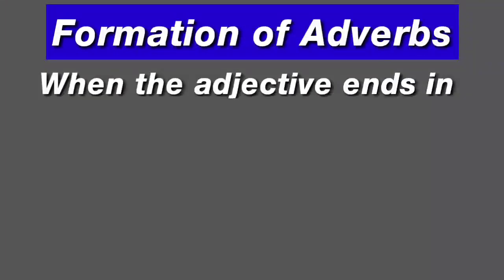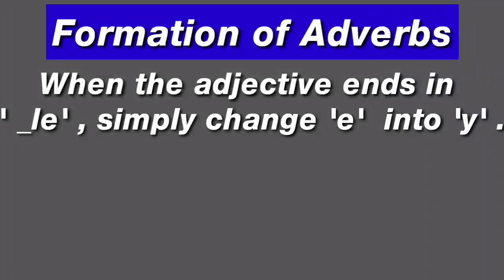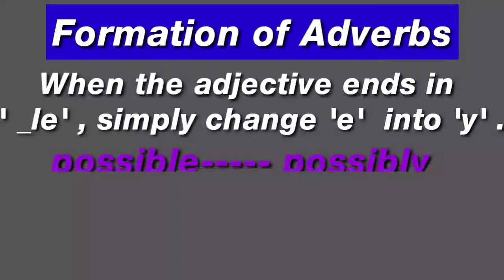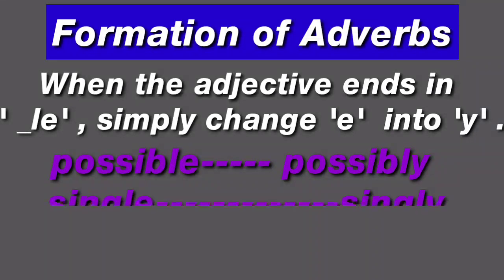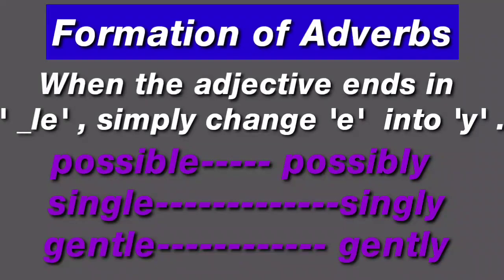The next point, when the adjective ends in le, simply change e into y. For example, possible, possibly, single, singly, gentle, gently. Okay, clear?